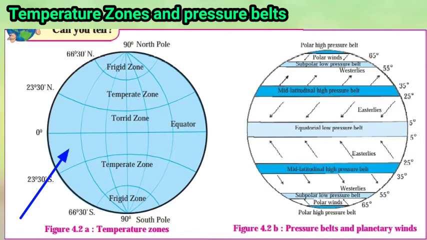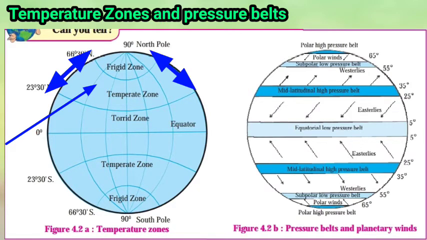These temperature zones and pressure belts are interrelated to each other, but the latitudinal extent of the temperature zone is much larger, while that of the pressure belt is narrower. See in the figure. For example, the temperate zone extends from 23 degree 30 minutes to 66 degree 30 minutes. Compared to this, the air pressure belt has limited extent. It is generally up to 10 parallel. That means the temperature zone is much larger than the air pressure belt.